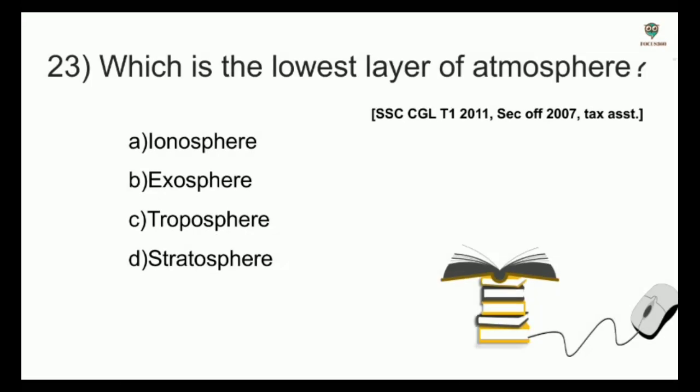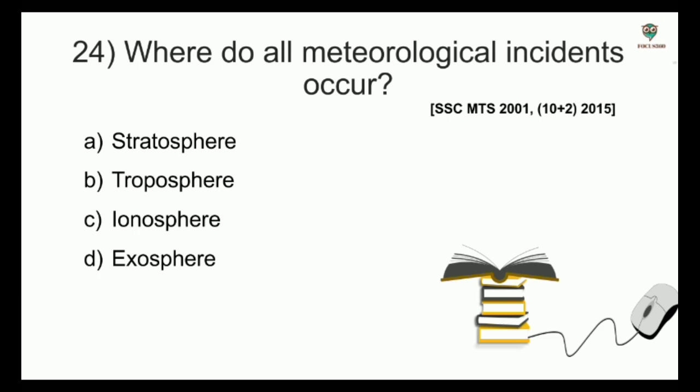Questions. Which is the lowest layer of atmosphere? Just now we got options: ionosphere, exosphere, troposphere, stratosphere. And the answer is troposphere. Next, where do all meteorological incidents occur? Options: stratosphere, troposphere, ionosphere, exosphere. And the answer is troposphere.